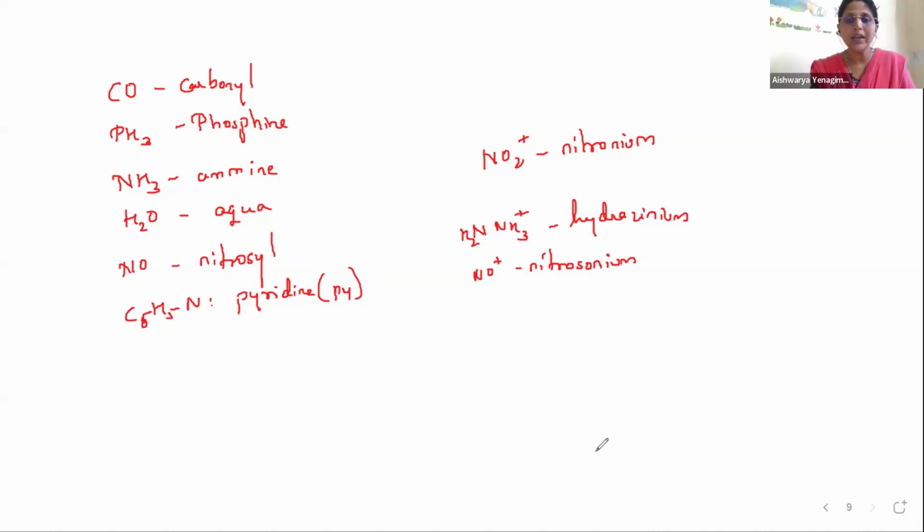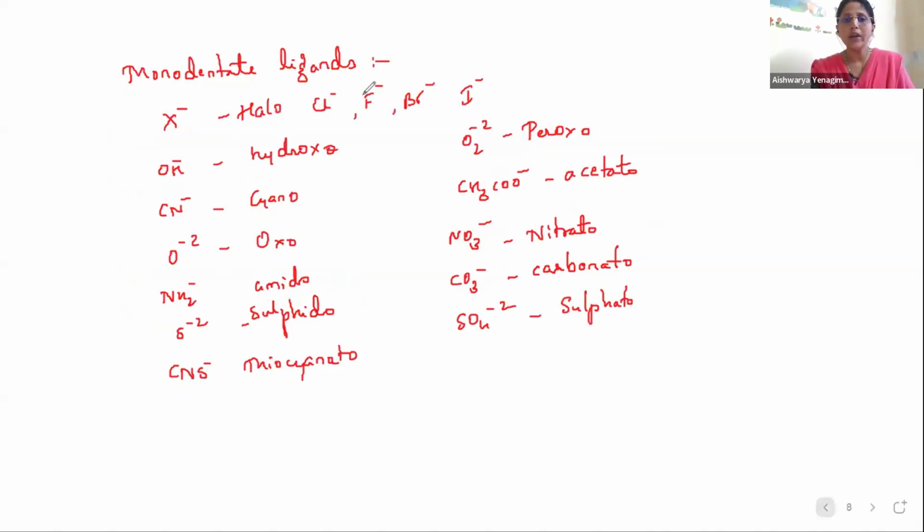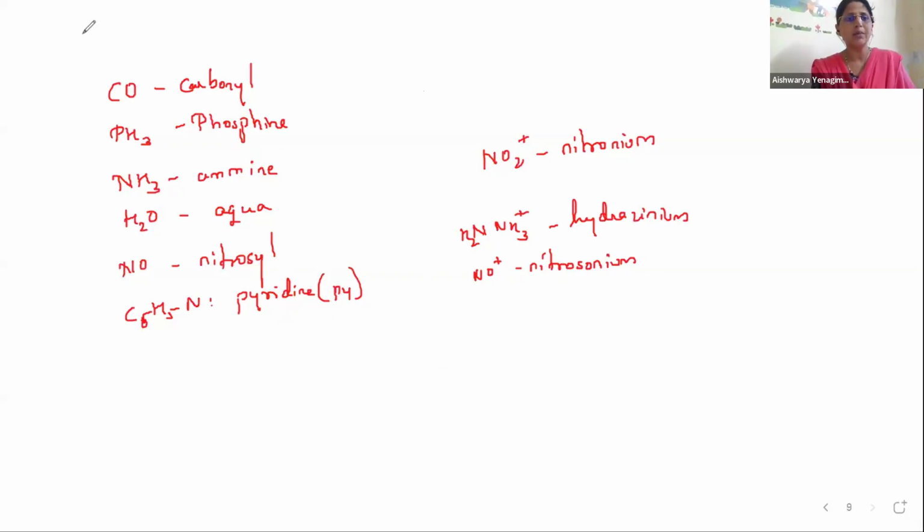Now, what are monodentate ligands? They have only one donor atom. That is a monodentate ligand. These are examples of anionic ligands. I am telling the names because it will be easy for us to do nomenclature. These are examples of neutral monodentate ligands. Then these are examples of cationic monodentate ligands.